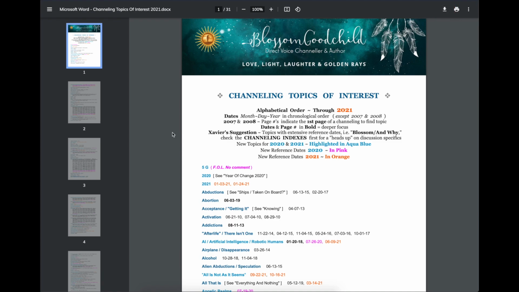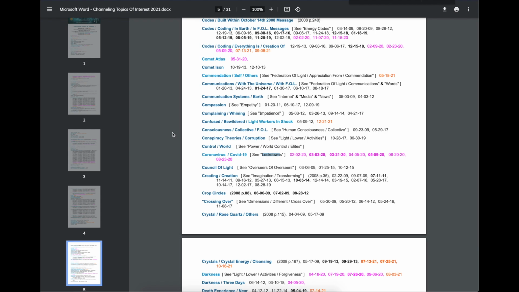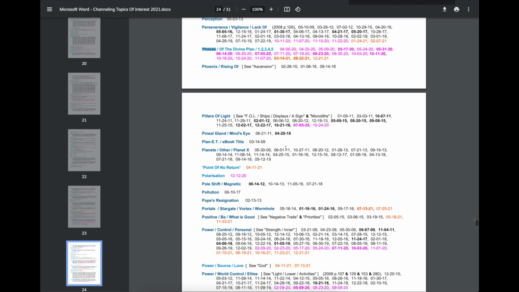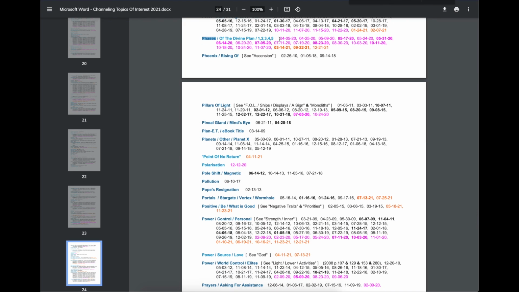Okay, well, now we've gotten to the topics of interest. I want to find out more information about the phases. So I'm going to press Command F or Control F, type in phases. Lo and behold, there it is. And you'll see, I'm going to scroll it up to the top of the page. You'll see that it has different dates on there. 4/5/20. That was the very first time they mentioned the phases. And the most recent time in the year 2021 was in December. Okay? This hasn't been updated for 2022 yet.